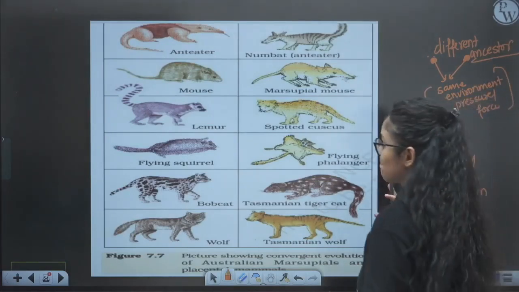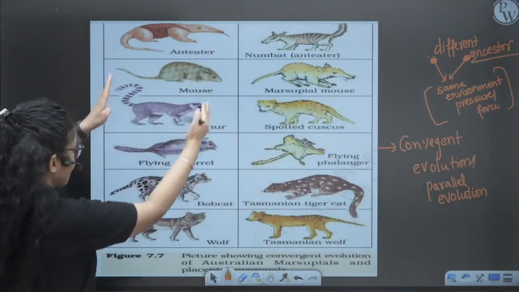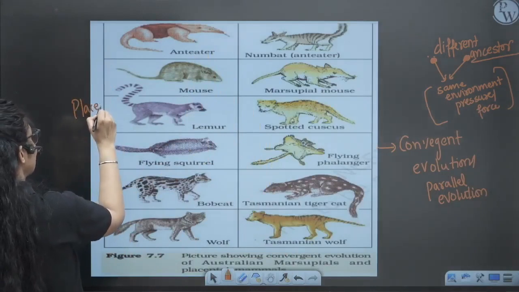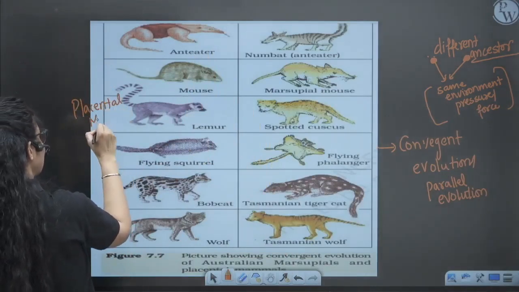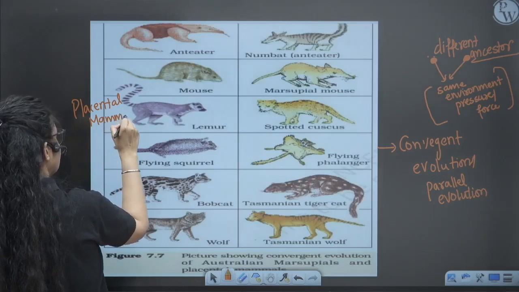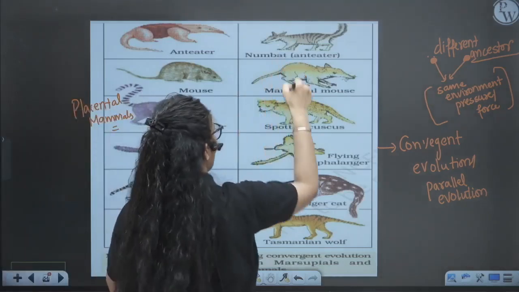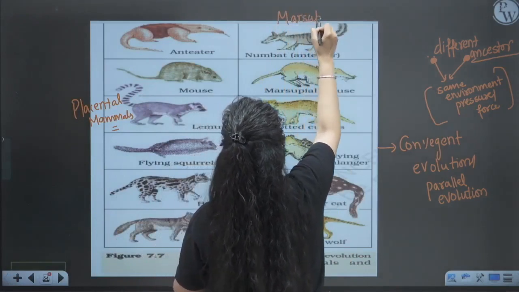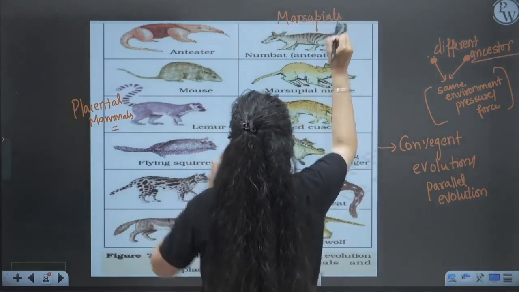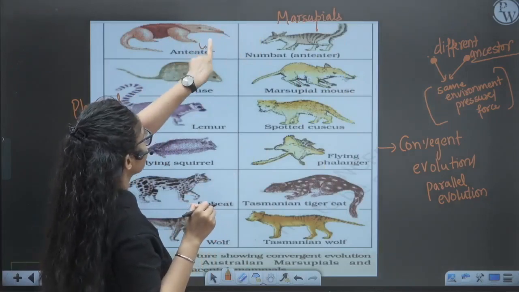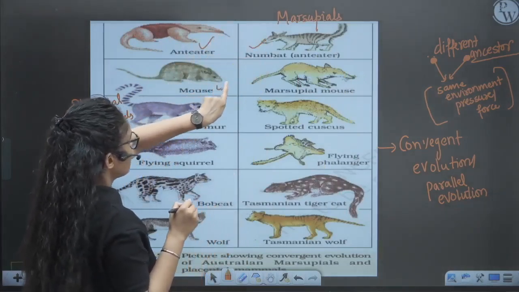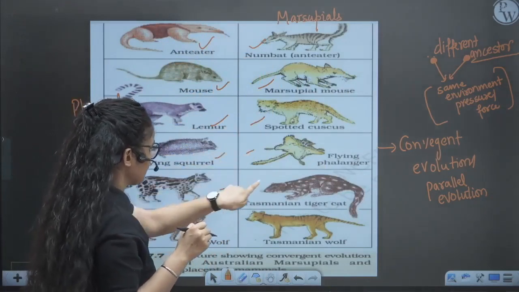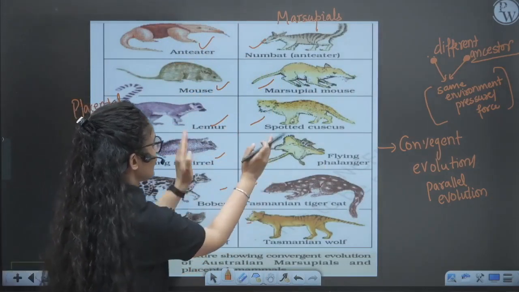So this is the best example. These are the placental mammals, meaning they have the placenta. They have different ancestors. And all these are the marsupials, meaning pouched animals. But they look very similar. Anteater looks very similar to this. Mouse looks very similar to marsupial mouse. Lemur looks the same, and this is the same. So why are they the same as each other?